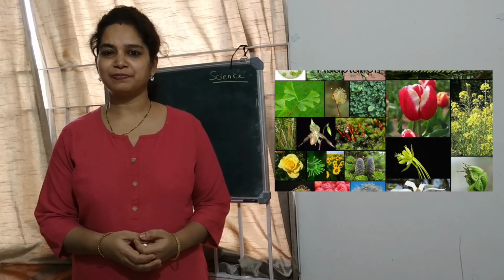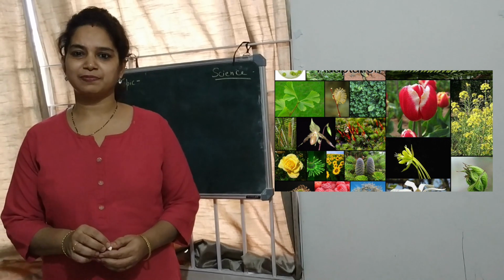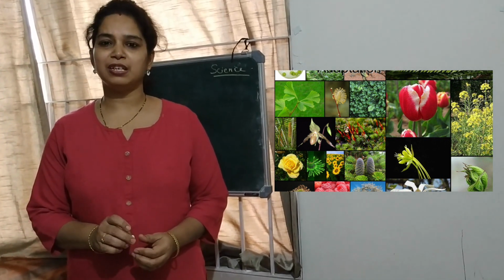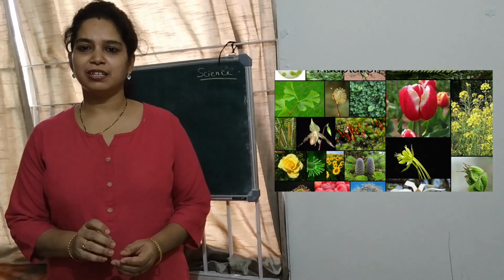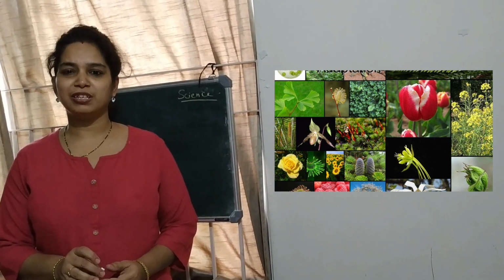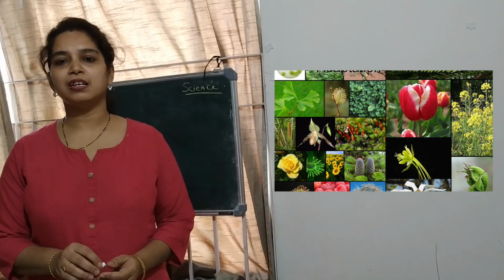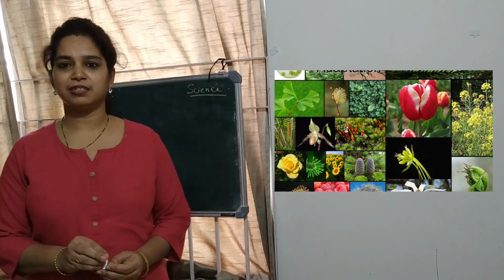Hello children. As we all know, plants and animals are living things. Plants and animals need air, water, shelter, and the right type of climate. And plants also need the right type of soil for their growth. Plants and animals are found in different places.